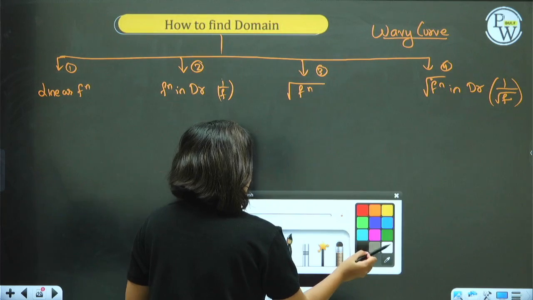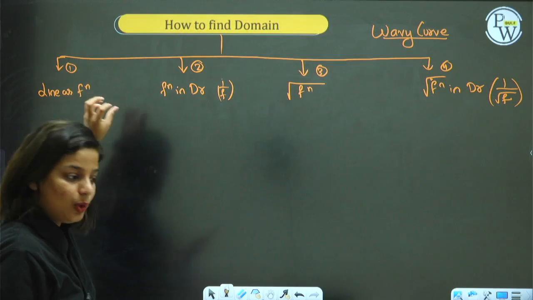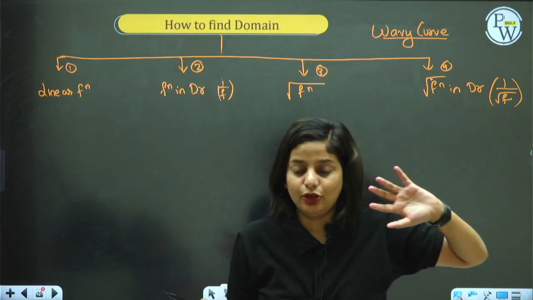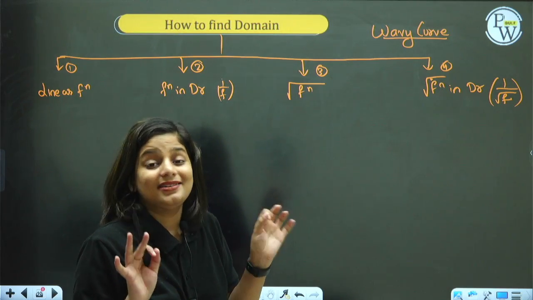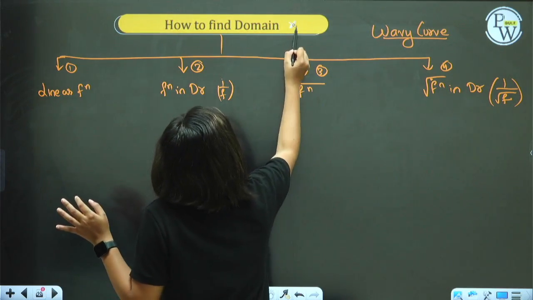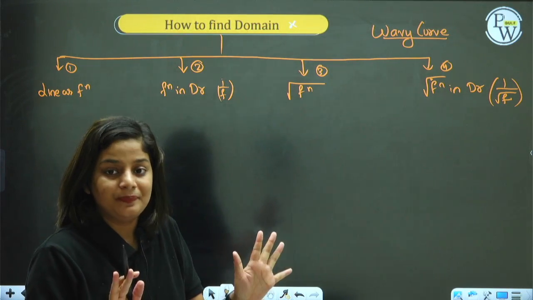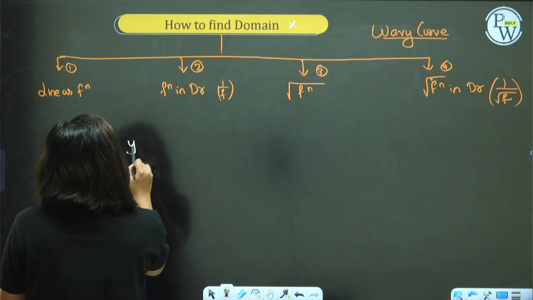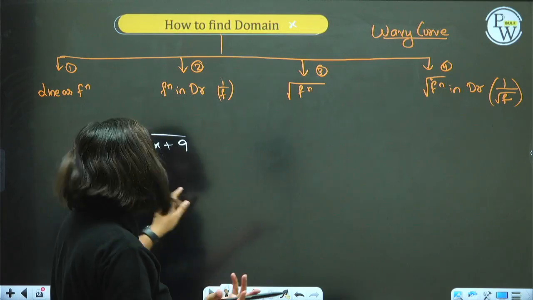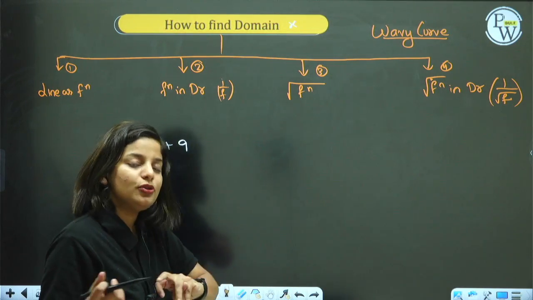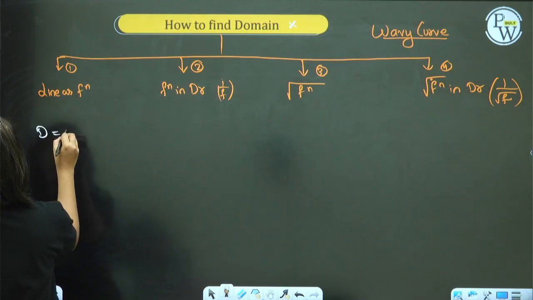So whenever you identify a question of linear pattern, what will you say as the domain? What will be the domain in such a case? If it's specified x is the domain, remember. If it's given already that x is 1, 2, 3, that's the domain. If x is not given, you have a linear function y is equal to x plus 9, and they ask you what is the domain. It's linear. You simply go by saying domain will be equal to all real numbers.